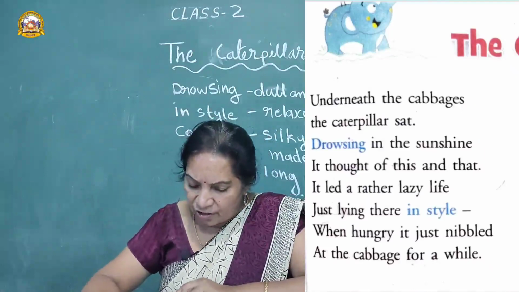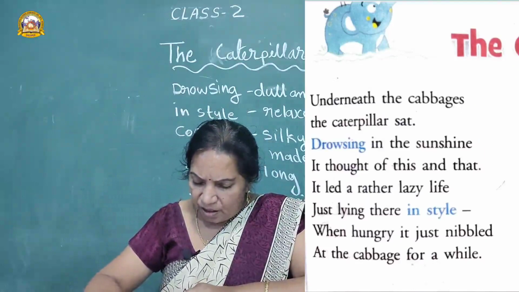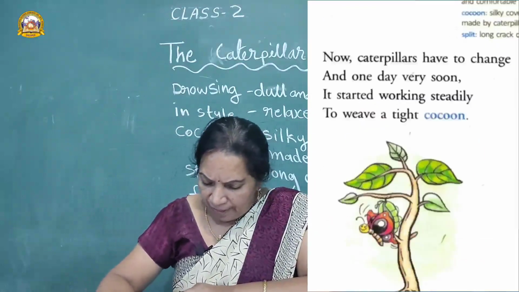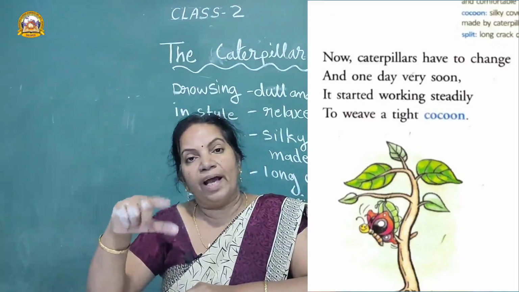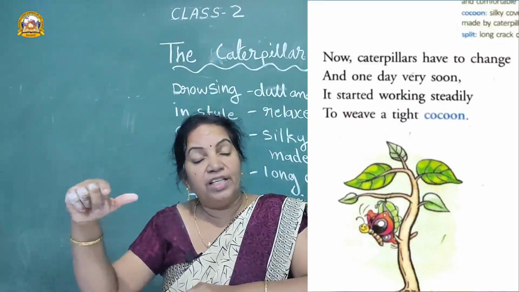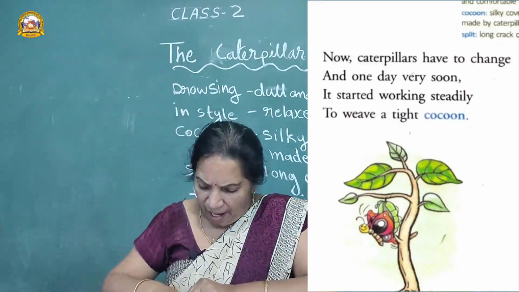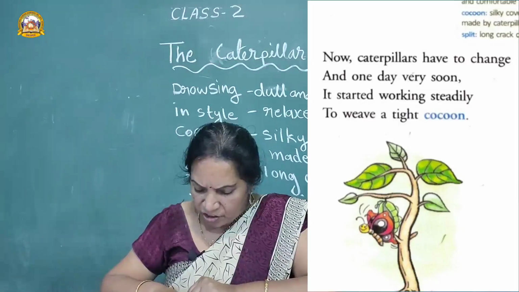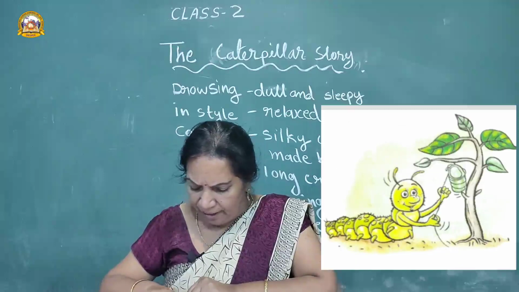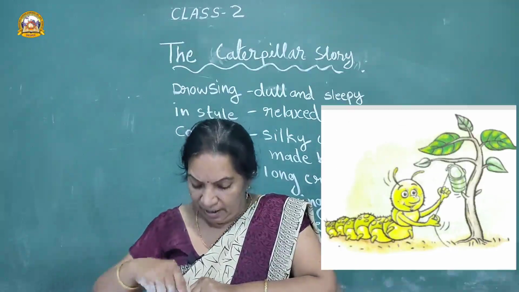What is the next stage? Now caterpillar have to change. Now both in हो गया, इल्ली को change करना पड़ेगा. And one day, very soon, it started working steadily. वो काम करने लगी.